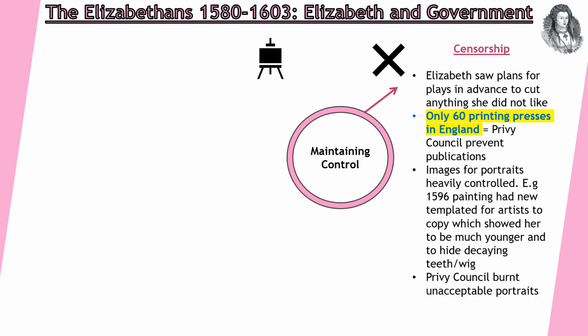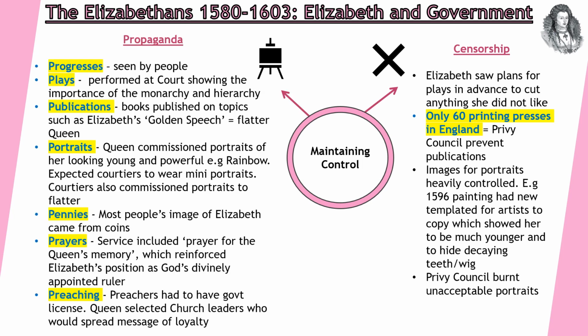She's often portrayed as being much younger than she really is, particularly at the end of her reign. That's important to maintain that she's powerful, youthful and young. And the Privy Council would burn unacceptable portraits as well. And then the other way that she kept control was through propaganda. Quite easy to remember some of these because they all begin with a P.